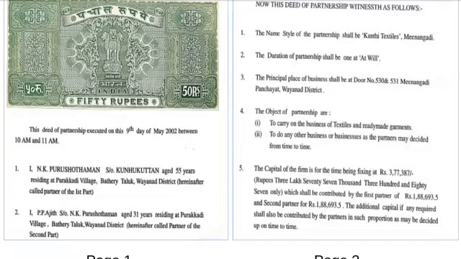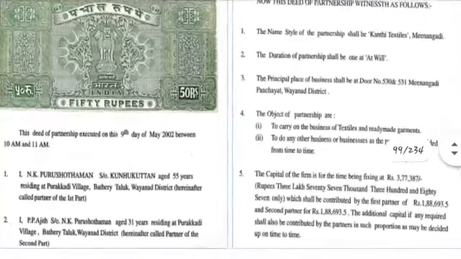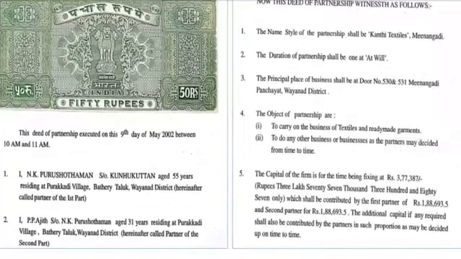As I said, it can be either oral or written, but there are some agreements, some terms and conditions which have to be written. When the partners enter into a written agreement on a stamped paper, the document so produced is known as deed of partnership.